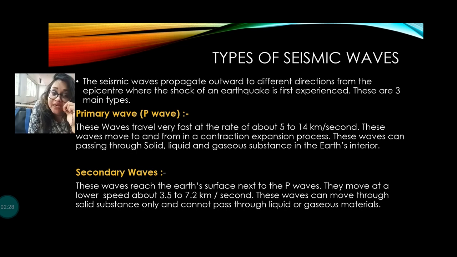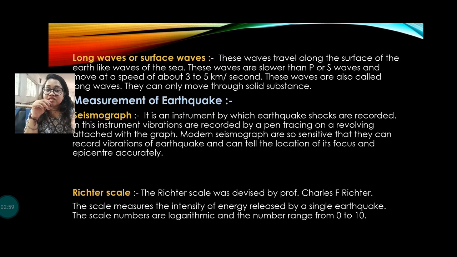But then what is the secondary wave? The secondary wave reaches the earth's surface next after the P waves. They move at a lower speed, maybe 3.5 to 7.2 kilometers per second, and these waves can move through solid substances but cannot pass through liquids or gases. So the S wave can only pass through solids, not liquids and gases. So this is the secondary wave.